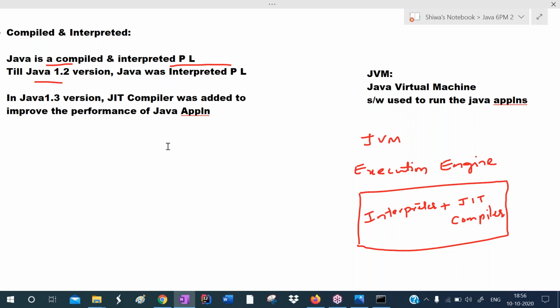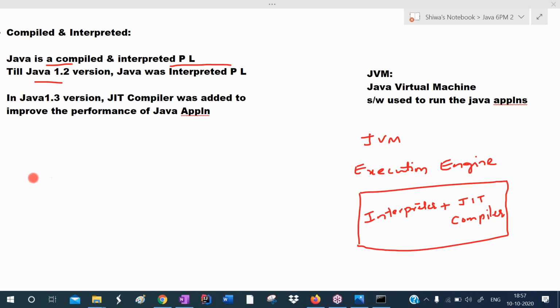So now Java is both interpreted and JIT compiled. So the JVM translates bytecode to the machine code. Some bytecode will be taken by the interpreter, some bytecode will be taken by the JIT compiler.